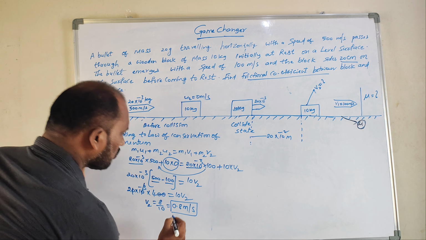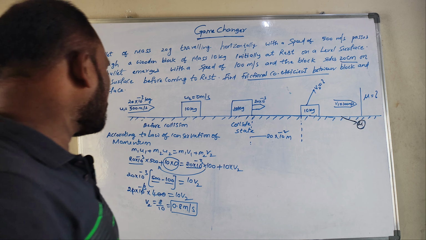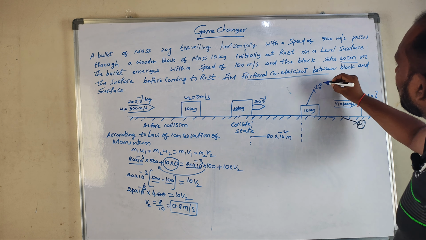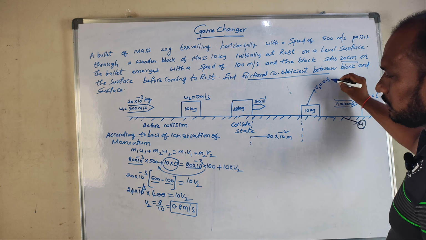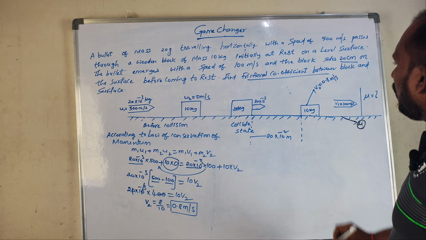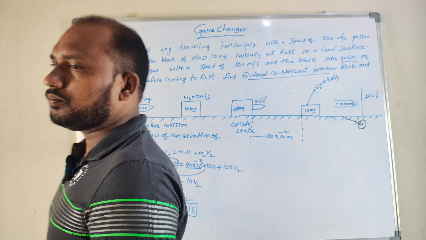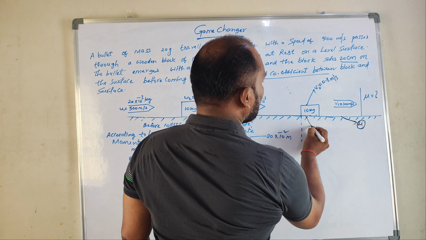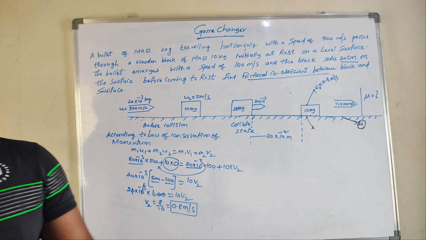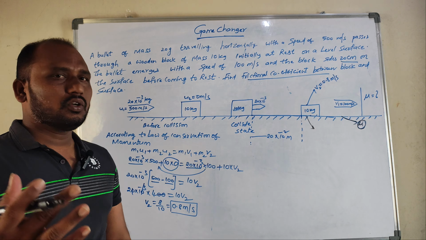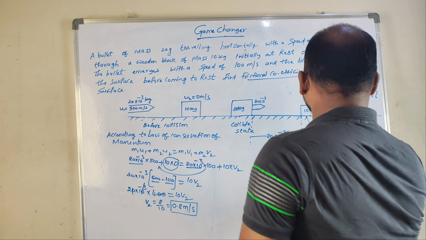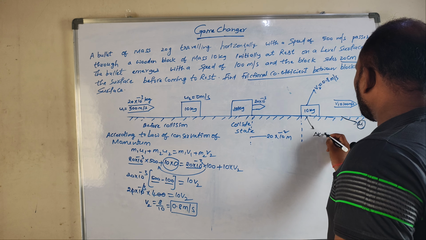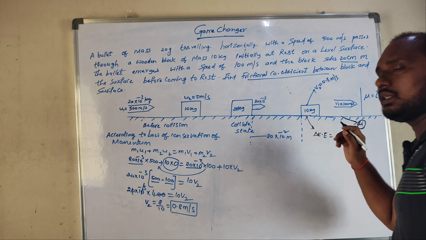So the velocity of this wooden block is 0.8 meter per second. Now, the change in kinetic energy of this block, according to the work energy theorem, is equal to the work done by that object.